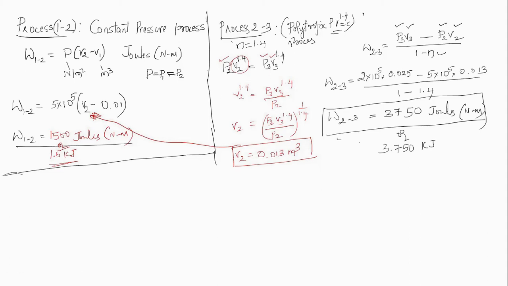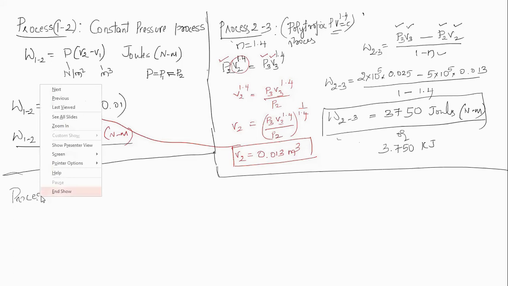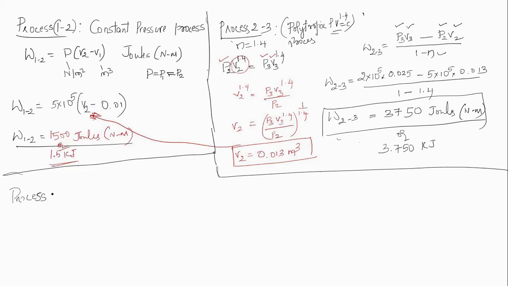Next one, it is process 3 to 1. Process 3 to 1, and what is process 3 to 1? Isothermal process. Isothermal process, which is governed by the law PV is equal to C. Based on this, you are identifying it as an isothermal process.